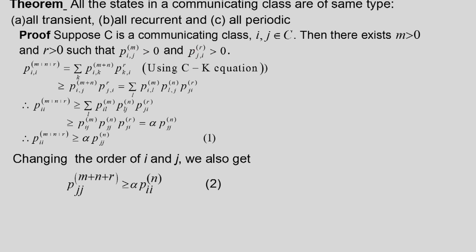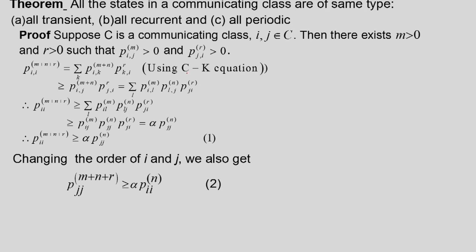There exist some m and small r where these probabilities are non-zero. Now, consider for any n this probability P_ii^(m+n+r). So, that is the probability of coming back to state i at step m plus n plus r.